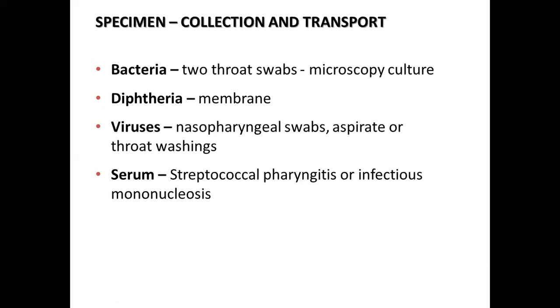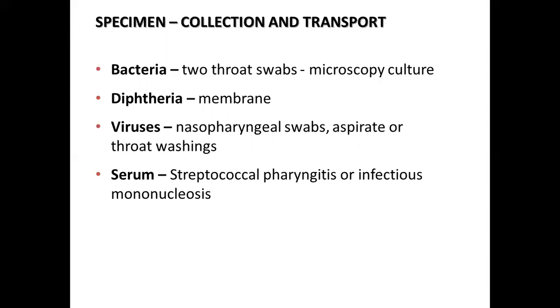Now, collection and transportation of specimens. Collection in case of bacterial infecting agents: two throat swabs should be collected, one for direct microscopic examination and the other for culture from the tonsillar pillar. If diphtheria is suspected, a part of the membrane must be taken for processing. In case of viruses, nasopharyngeal swabs, as you all know in today's pandemic, are the most preferable specimen for diagnosis.